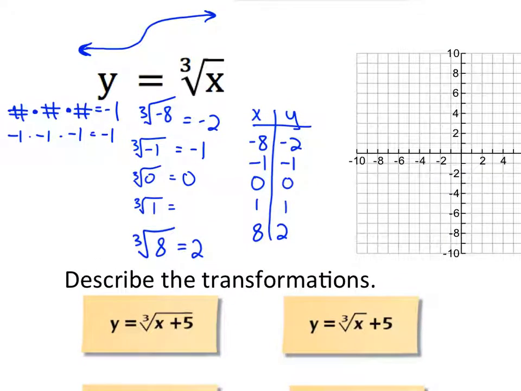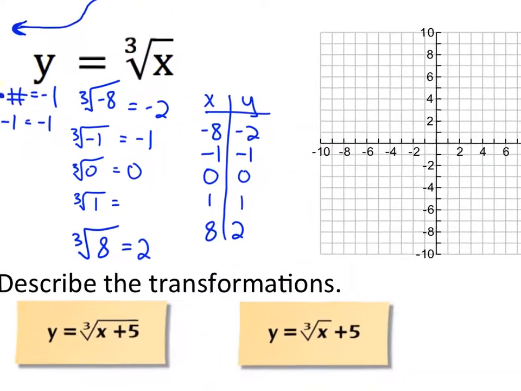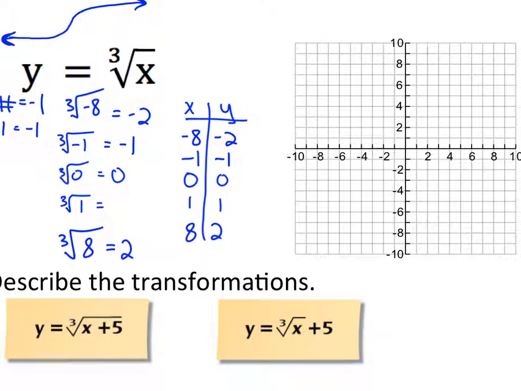And let's plot that, and we can see our kind of snake curve happening. 0, 0. 1, 1. Negative 1, negative 1. But instead of going super steep, we're going 8, 2, and negative 8, negative 2.